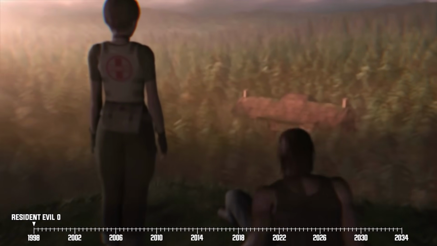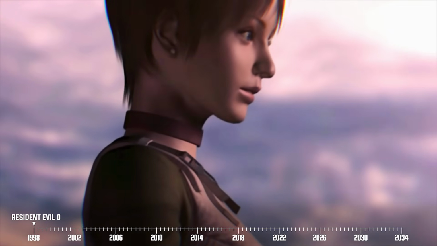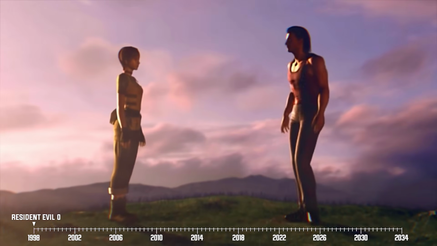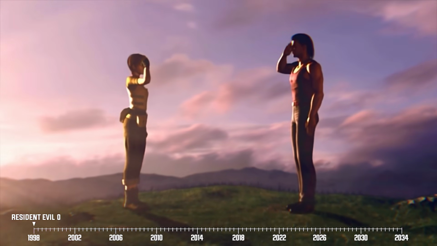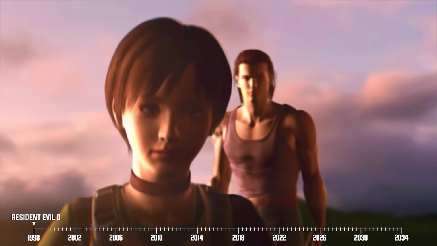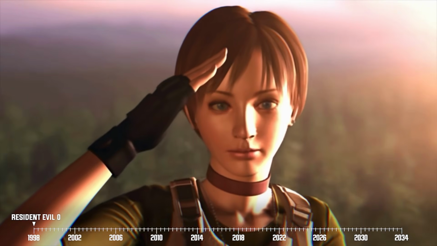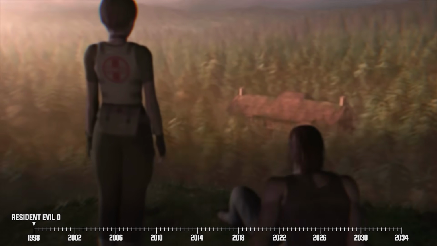Resident Evil Zero's story closes as Rebecca spots the mansion where she and the rest of Bravo team are supposed to regroup. So she and Billy go their separate ways after Rebecca tells him she'll change her police report, claiming that Billy was killed during Bravo team's recent mission, effectively allowing him to shake off the authorities. Billy leaves and Rebecca heads to the mansion to reunite with the rest of her team. But the night is not over for Rebecca just yet, as this mysterious mansion is anything but an ordinary mountain retreat. Resident Evil 1, July 24th, 1998.